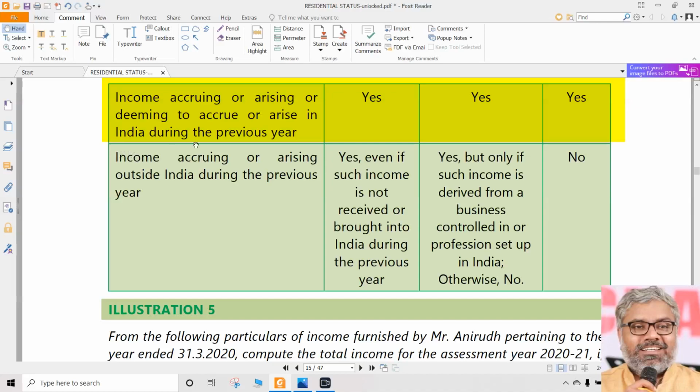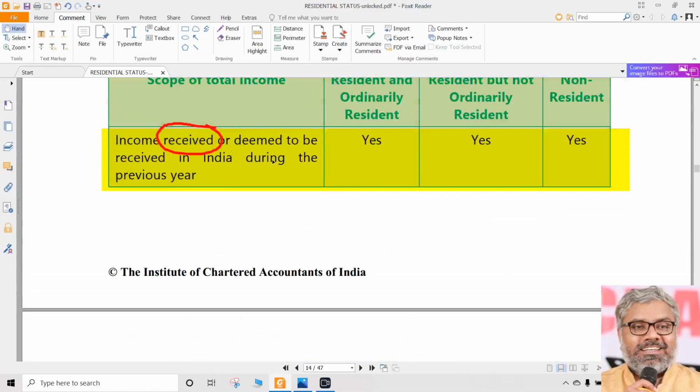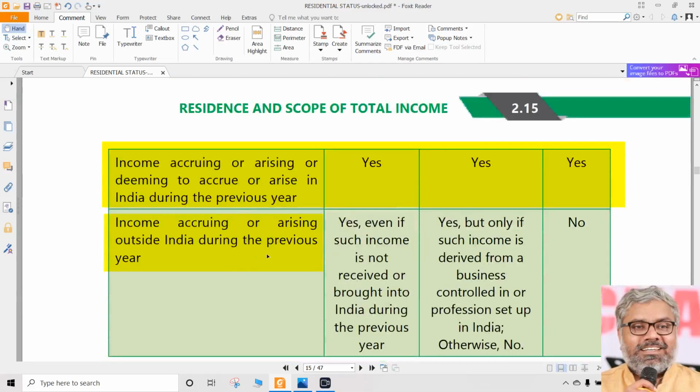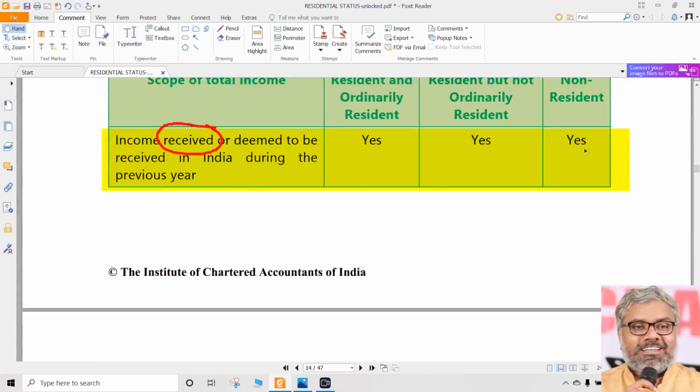Now, the only point is the third one. Third one we have to check separately one by one. Income accruing or arising outside India during the previous year. Of course, here we also have to keep in mind as a condition that it is received also outside India. Why? If it is received in India, it would have already fallen in the earlier category. We don't need to check this. So here, when it is received in India, that is enough to be taxed.